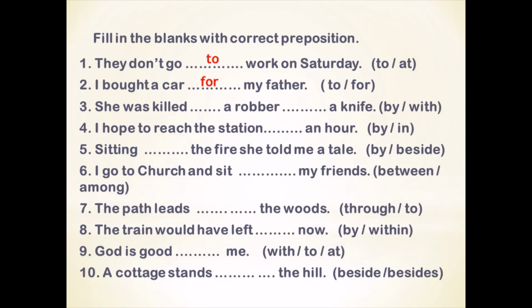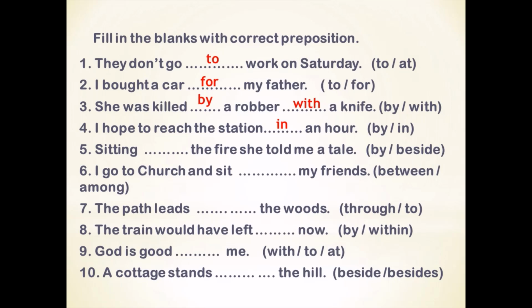She was killed by or with a robber, by or with a knife. Let me remind you, by we use with a person, with the doer of some action. So she was killed by a robber and with a knife because knife is the instrument or the tool. I hope to reach the station by an hour or in an hour. If you remember, I told you by we use with the specific time and in we use for total duration. There we will use in an hour.